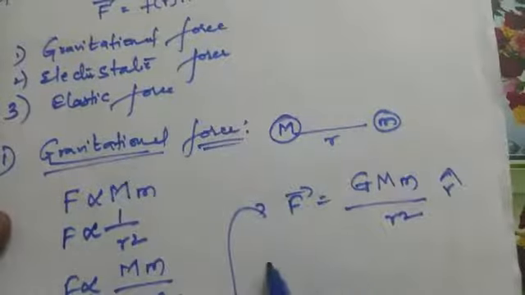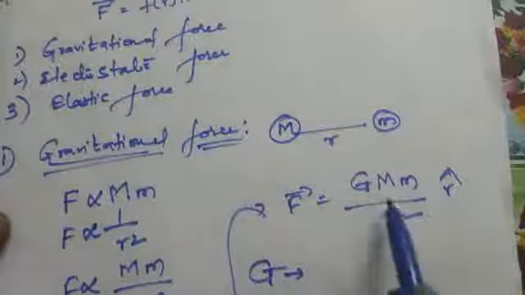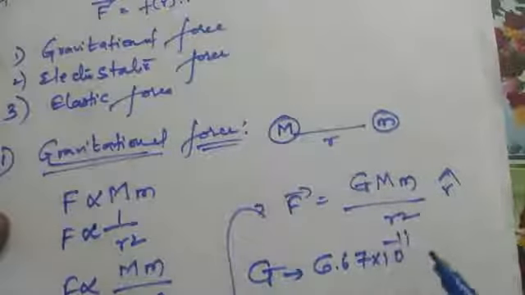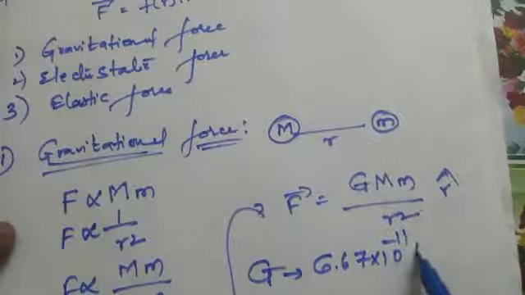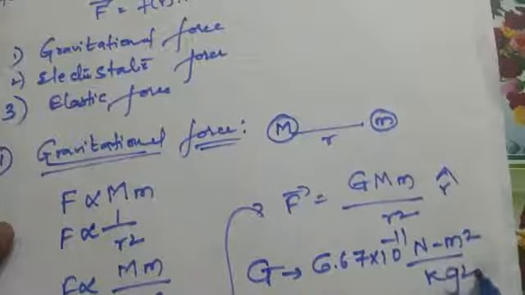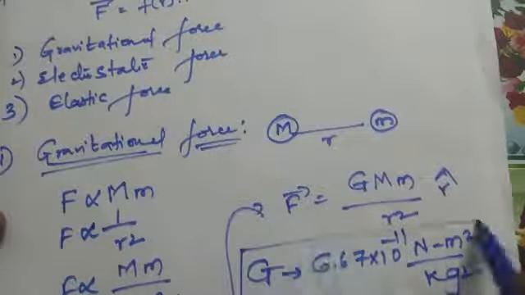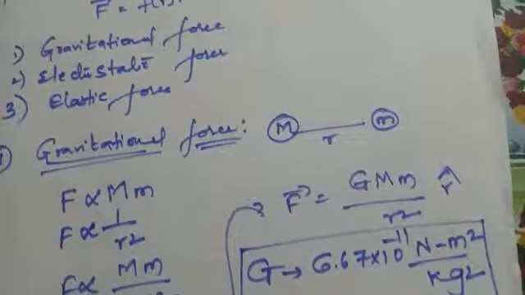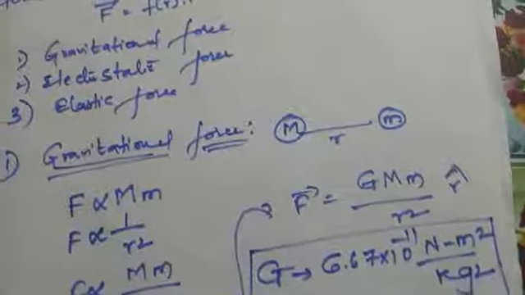So what is capital G? The universal gravitational constant. The value of this is 6.67 into 10 to the power of minus 11 Newton meter square by kg square. So this is the gravitational force. It is a long range force, a weak force, and it is always an attractive force. And again, let us see the next one, electrostatic force.